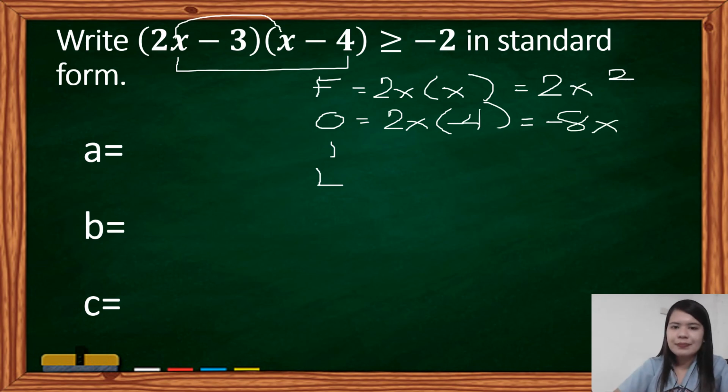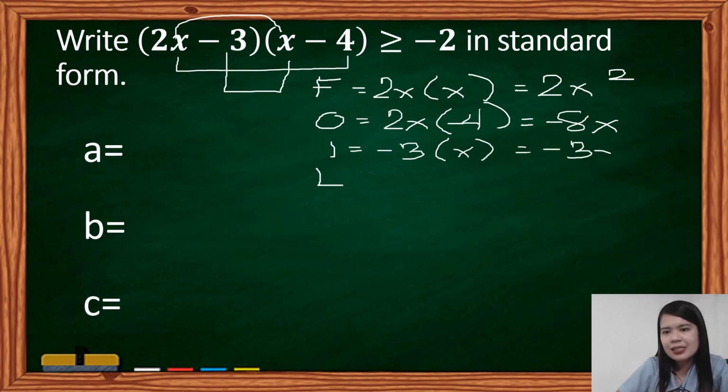Next one, for the inner terms, we have negative 3 times x. So, we have negative 3x. And then, for our last terms, we have negative 3 times negative 4. Negative 3 times negative 4 will result to a positive, kasi parehas negative, di ba? So we have positive 3 times 4, positive 12.